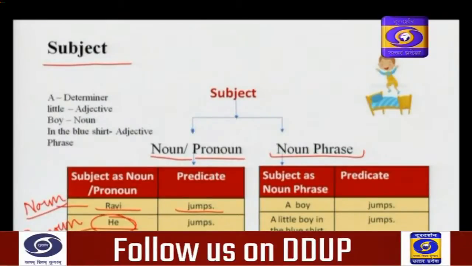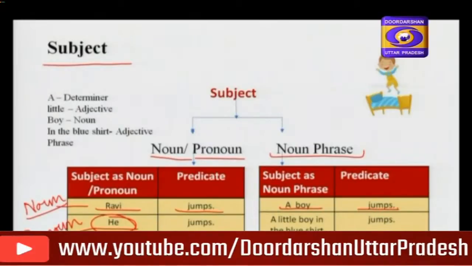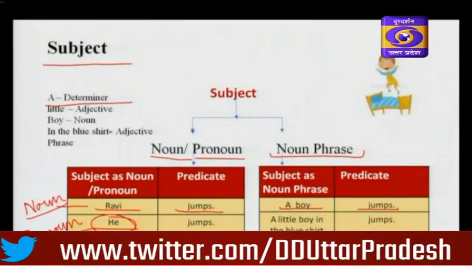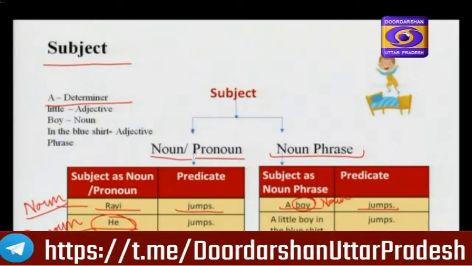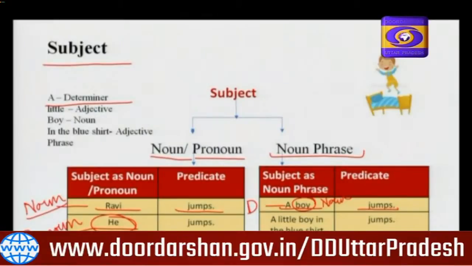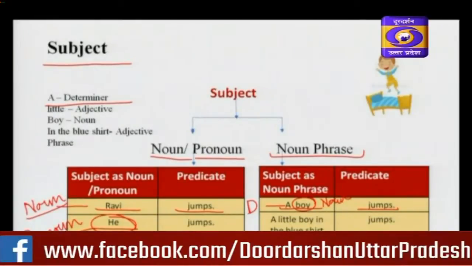Let's elaborate this sentence further. A boy jumps. Here, a is the determiner. What is boy? Boy is a noun or the head word. Sometimes it is also called the head word, and a is the determiner. We can reframe the sentence in another way. A little boy in the blue shirt jumps.